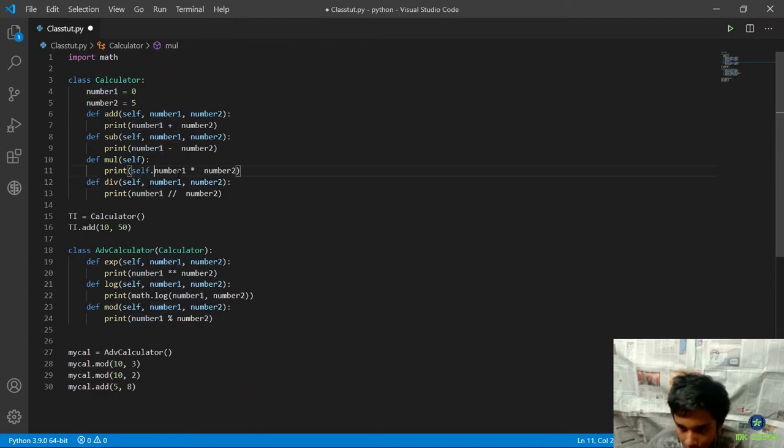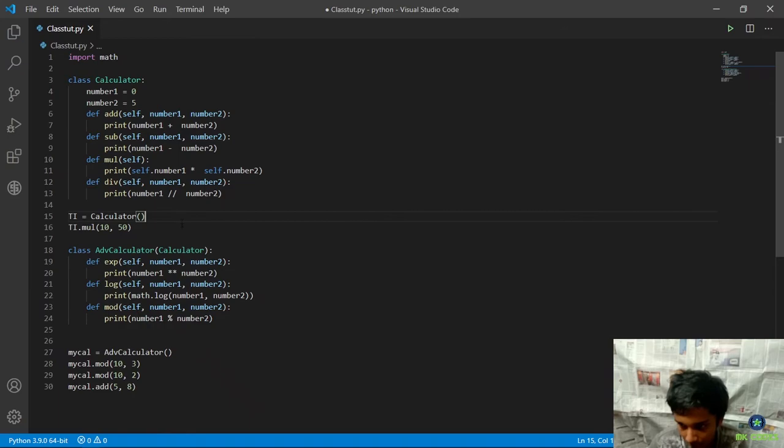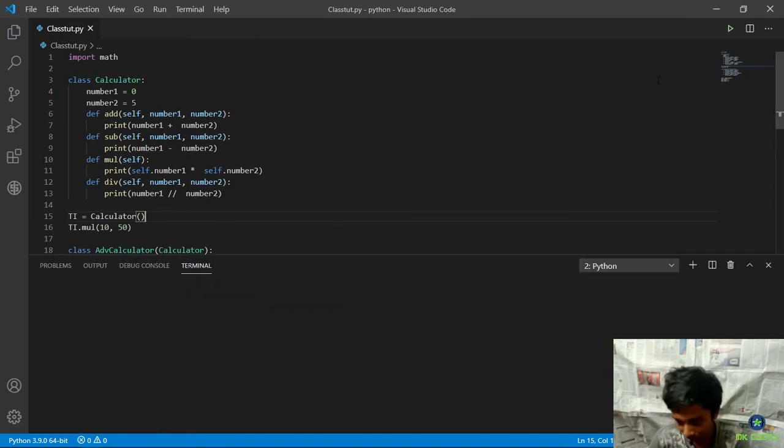So I could put self dot number1 and self dot number2, and for the calculator function, so here I put multiplication, and if I save it, it will run completely fine.